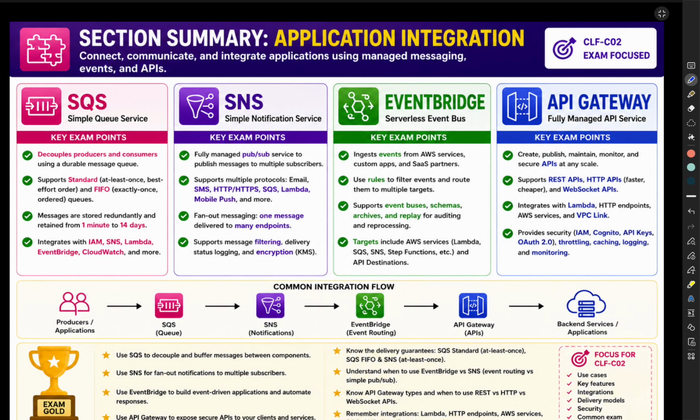A common CLF-C02 paper can test upon it, and the question could be, AWS could describe a scenario like, your job is identifying the correct service. So remember these 4 lines: SQS stores, SNS broadcasts, EventBridge routes, and API Gateway exposes. If you remember these 4 lines, you will answer most application integration questions correctly.